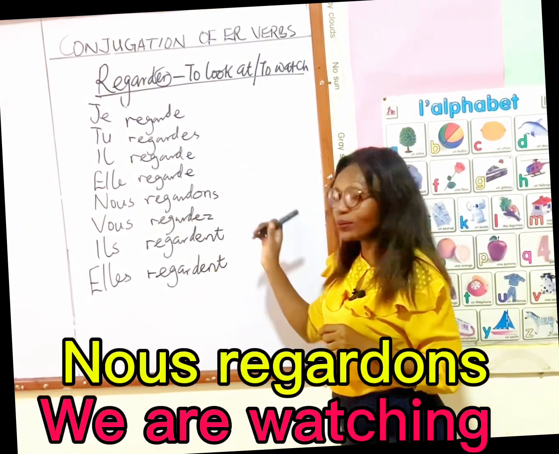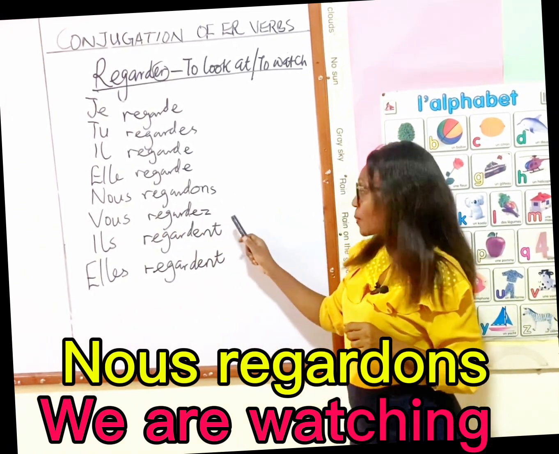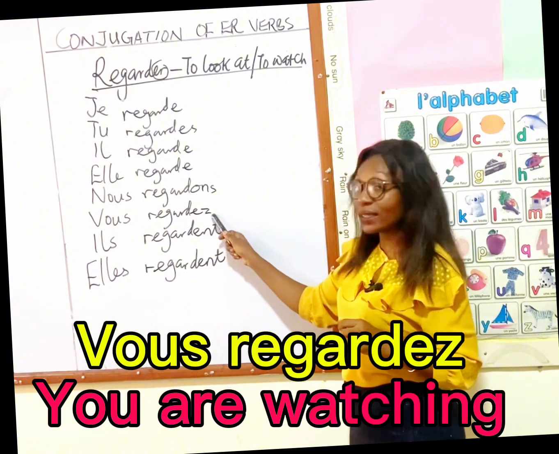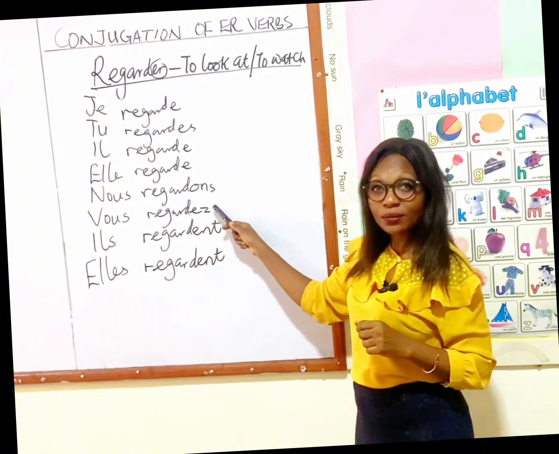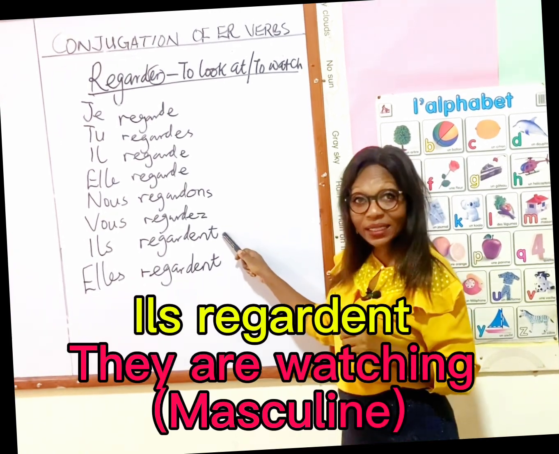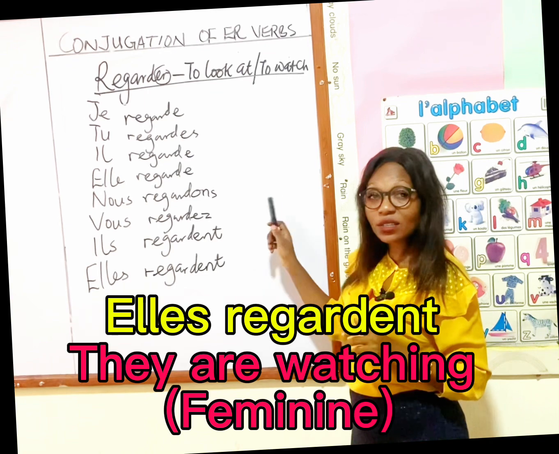Nous regardons. Vous regardez. Ils regardent. Elles regardent. That's the conjugation.